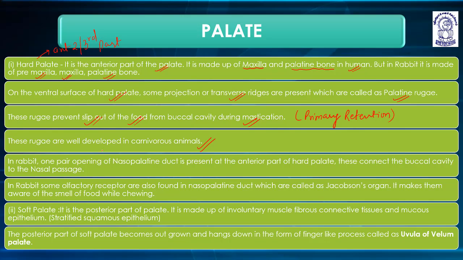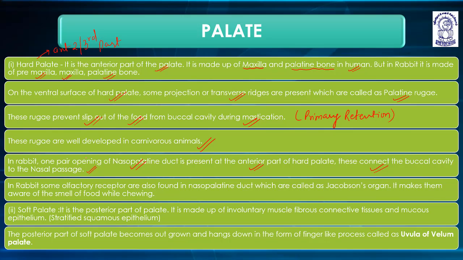In rabbit, one pair of openings of the nasopalatine duct is present at the anterior part of the hard palate. These connect the buccal cavity to the nasal passage. In rabbit, some olfactory receptors are also found in the nasopalatine duct, which are called Jacobson's organ.